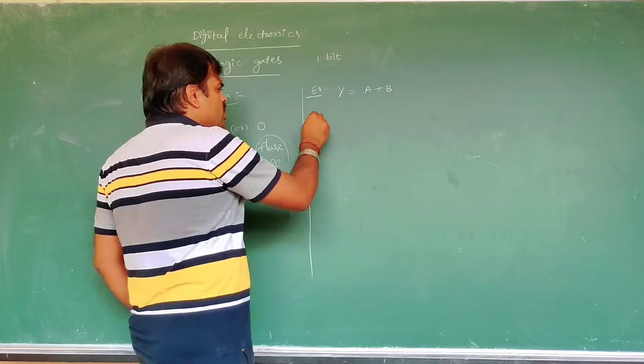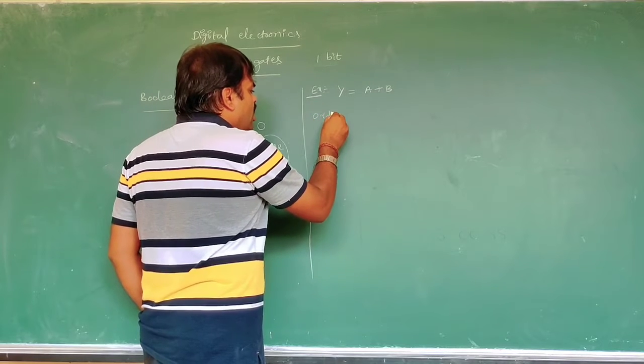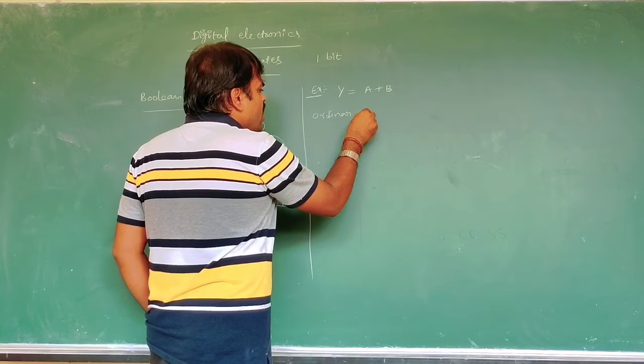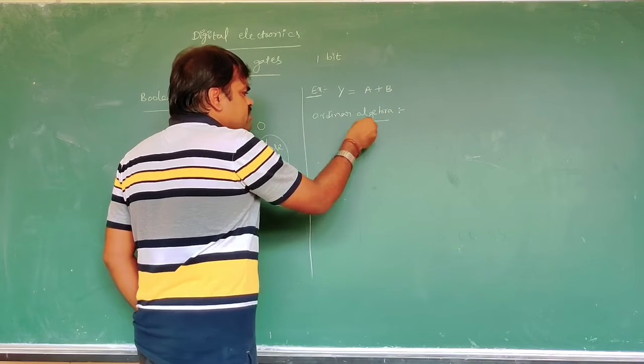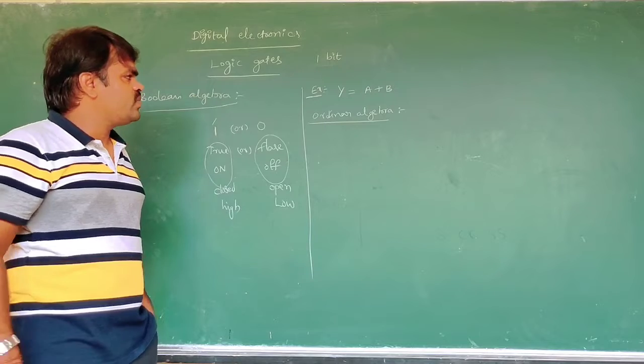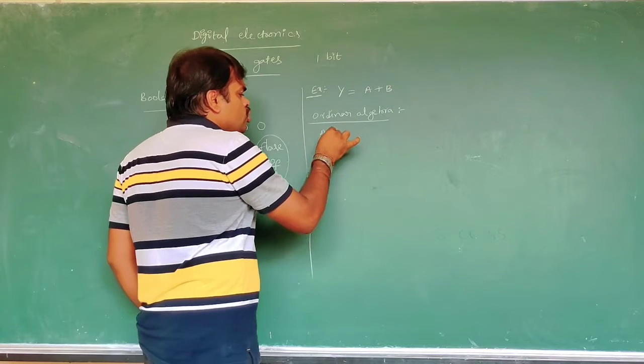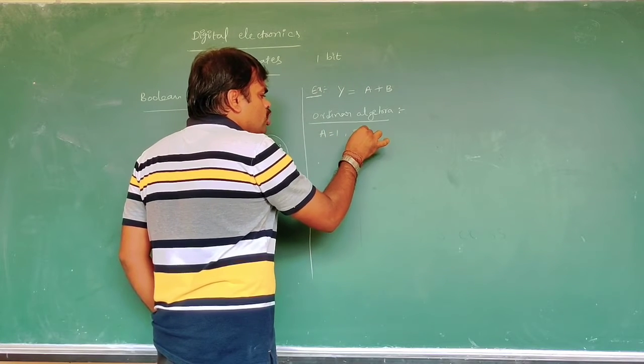First we are discussing the ordinary algebra, that means the decimal system. a is equal to 1 and b is equal to 1.